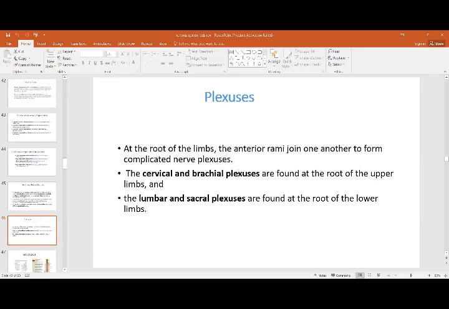Plexuses are basically at the root of the limbs, formed by the anterior rami, the ventral rami of the nerves, not the dorsal rami, to form the complicated nerve plexuses. How many types of plexuses do you have? The cervical and the brachial, which are concerned with the upper limb, and the lumbar and sacral plexuses, which are found at the root of the lower limb.